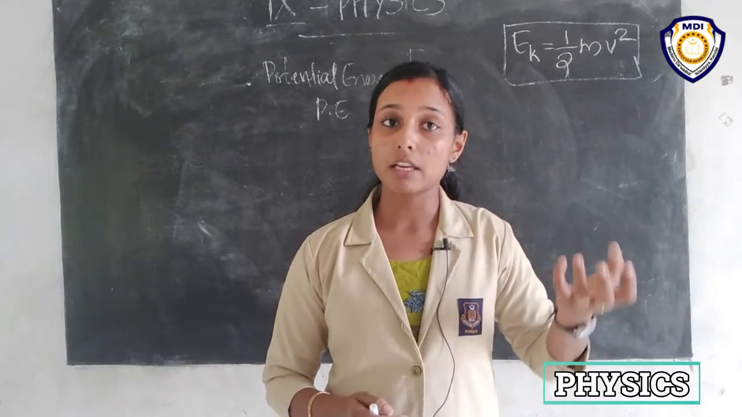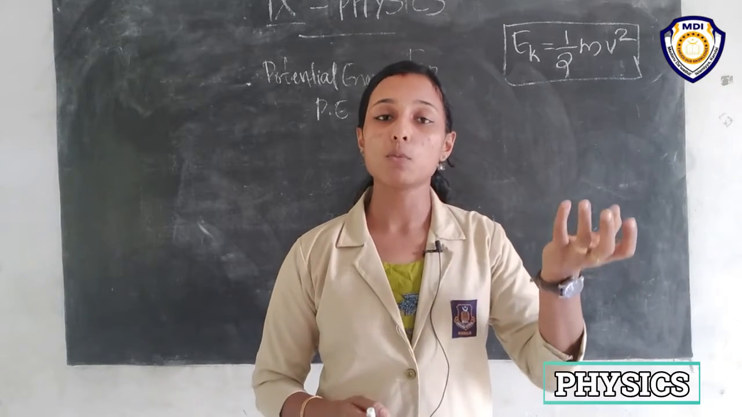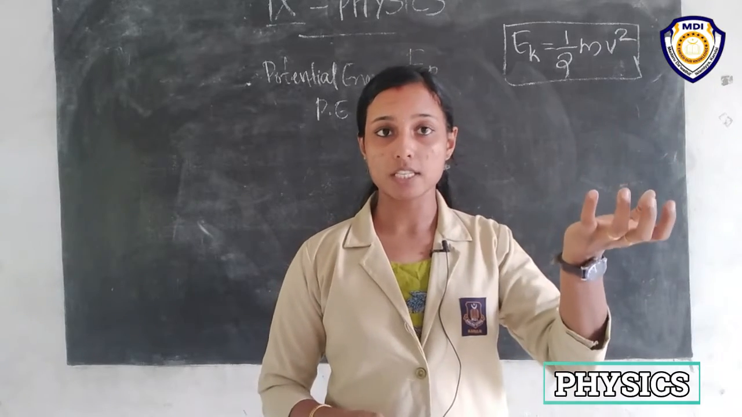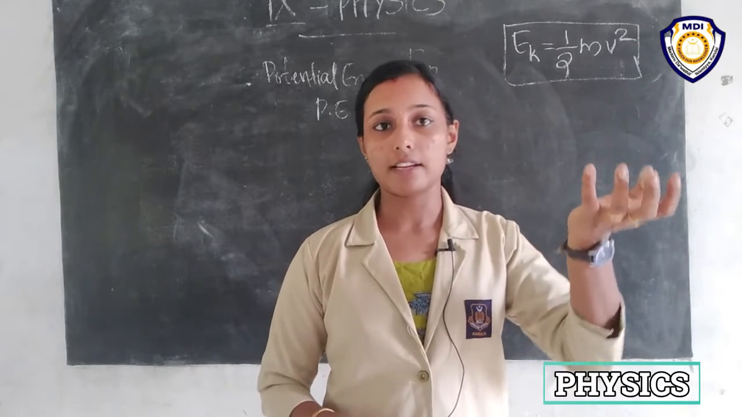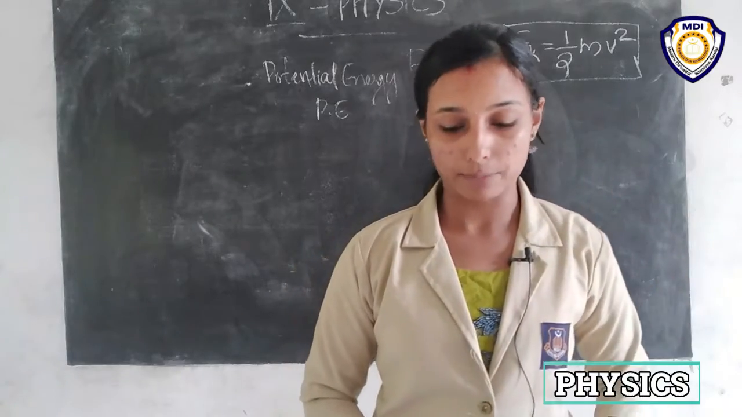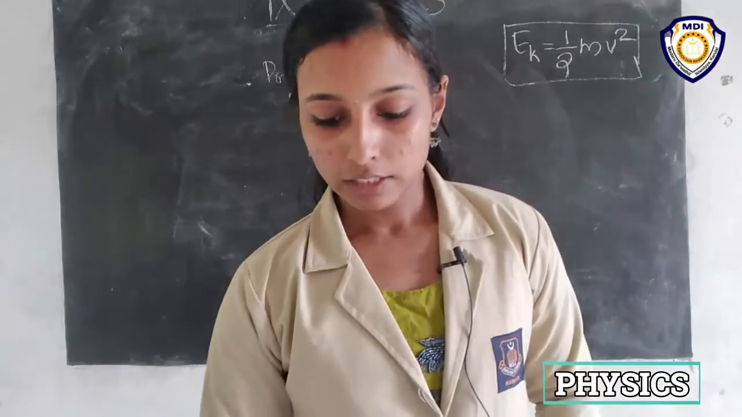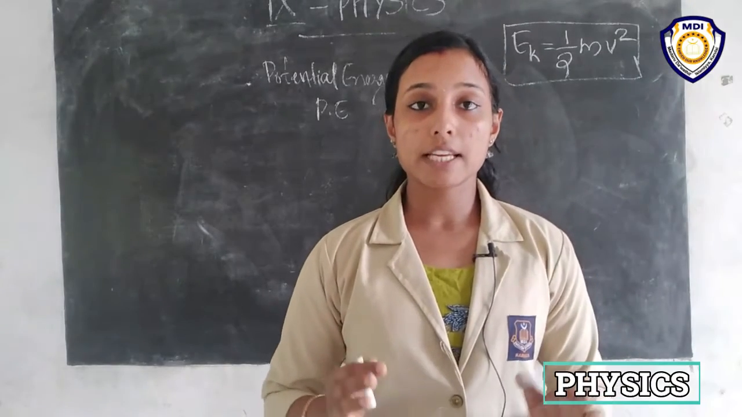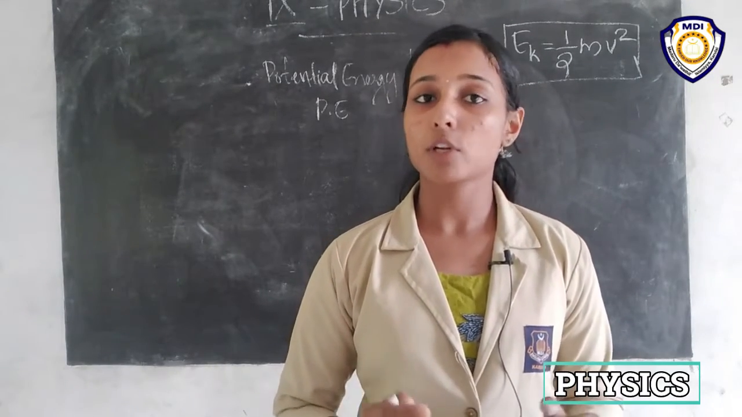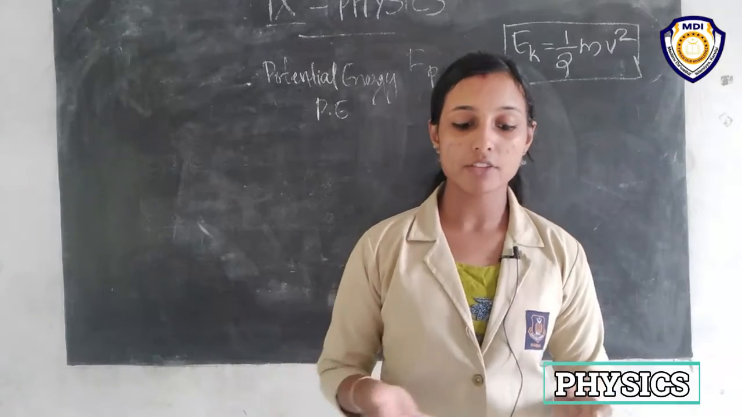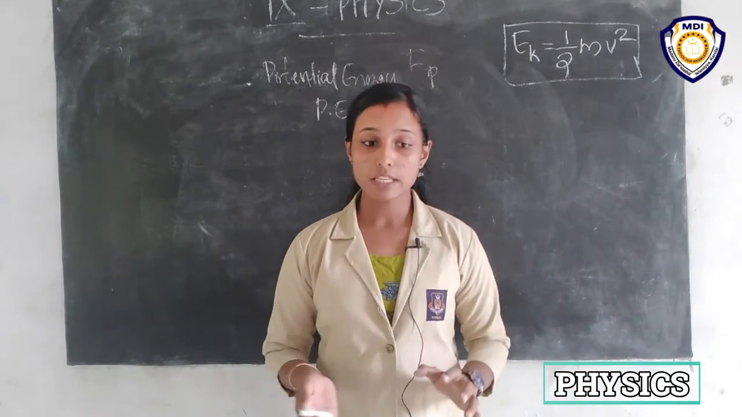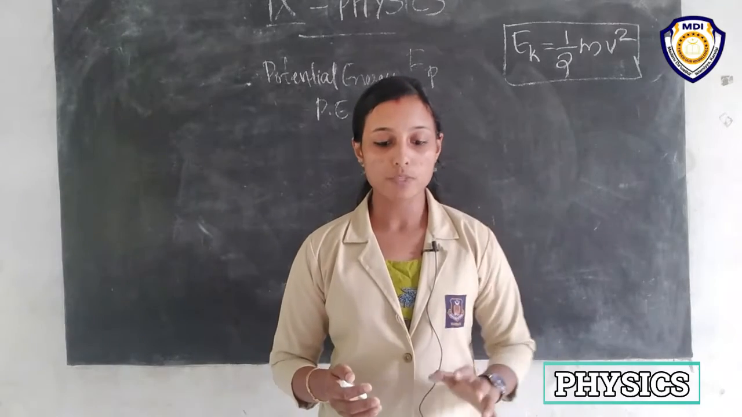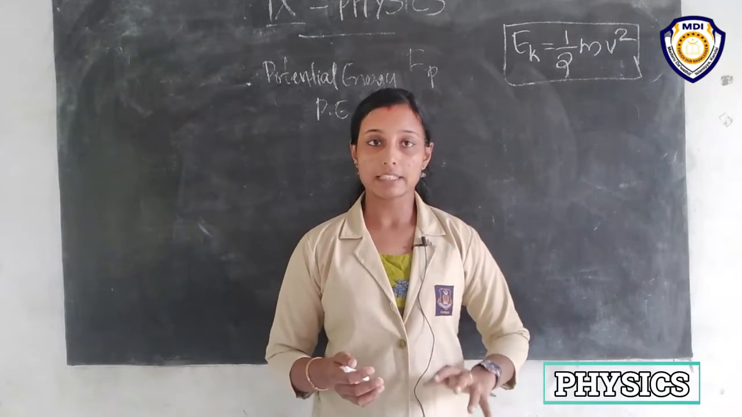The work we do against gravity on this object will be stored as the potential energy of the object at height h, right? So that potential energy is known as gravitational potential energy. Why is it known as gravitational potential energy? Because gravitational force always pulls the object towards the earth, right?